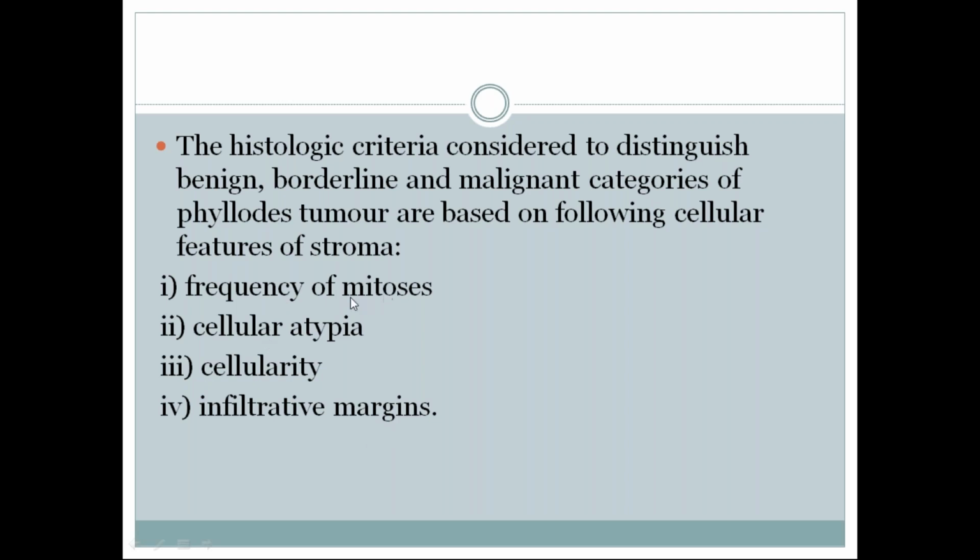More mitosis, atypia, cellularity, and infiltrative margins come under malignant, whereas less mitosis, less atypia, less cellularity, and absence of infiltrative margins means a benign phyllodes tumor.